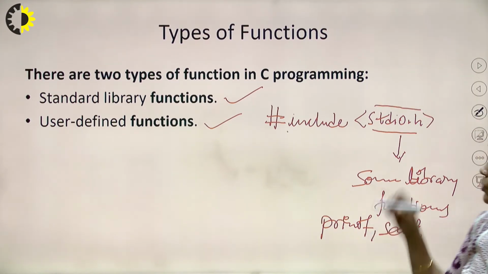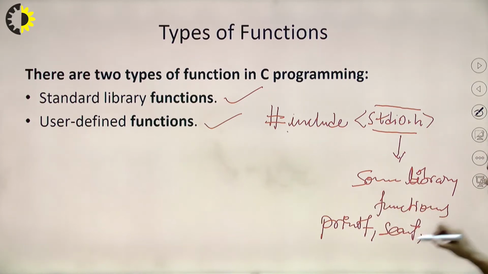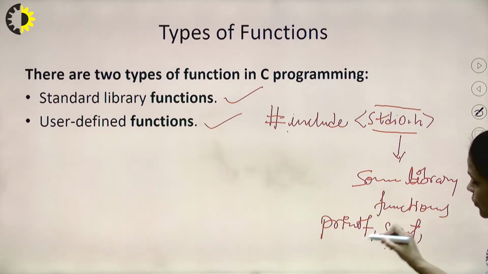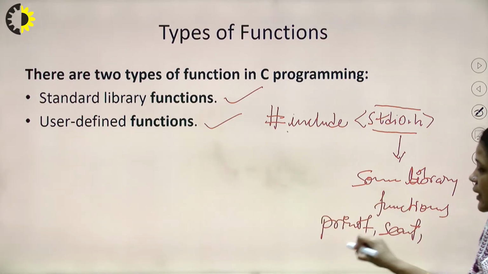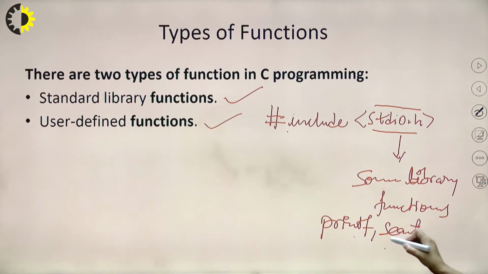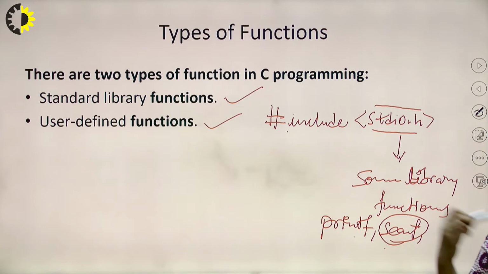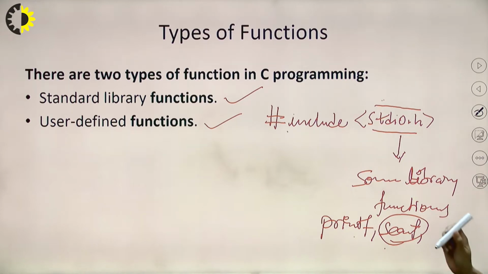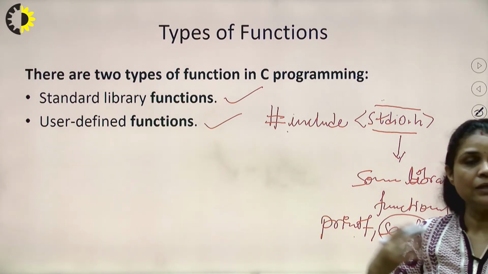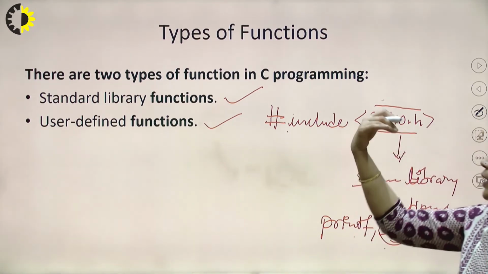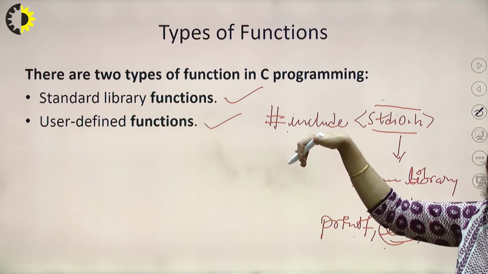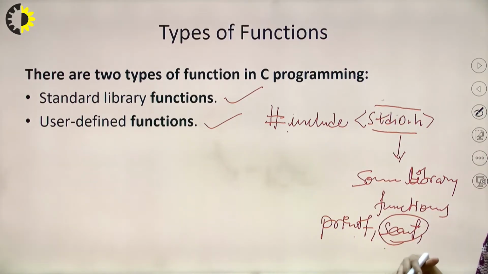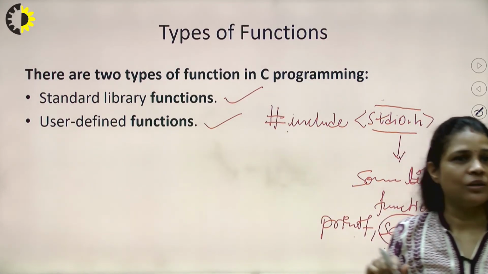Right? So this is the header file. It is containing some functions. Why are we saying these are library functions? Because we need not write the body of the function for printf. We can directly use it. We need not write the body of the function for scanf. We can directly use it because we are adding this header file in our program, right? So we need not define it, we need not write the body of the function. We will directly use it. These functions are already defined in this file. We are including this file and we can directly use these functions, right? So these are known as standard library functions.